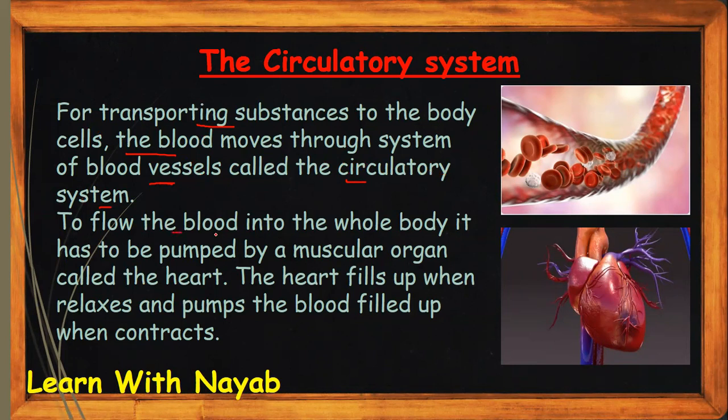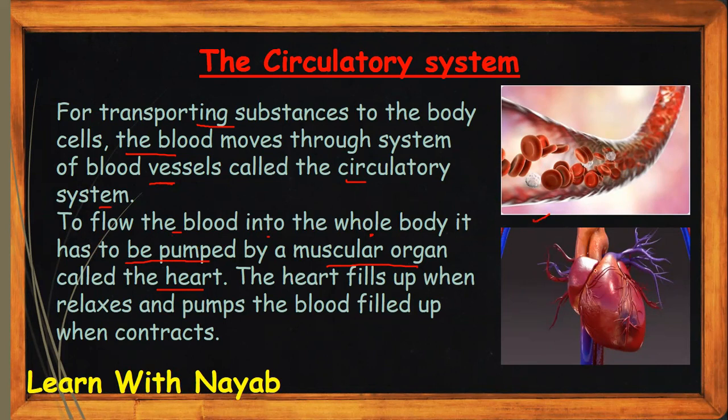To flow the blood into the whole body, it has to be pumped by a muscular organ called the heart. If we have to transport the blood into the whole body, there has to be an organ which exerts force on the blood, as shown on the diagram.